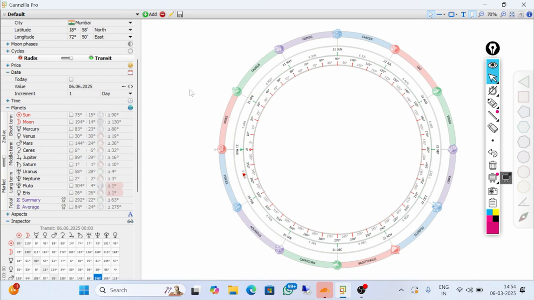Our topic is planets and their cycles and their favorite zodiac. So, what is the planetary action on the zodiac? How does it occur? Let us see in this lesson. Let us start with the first planet, that is the Sun. Right now the Sun is in Gemini.